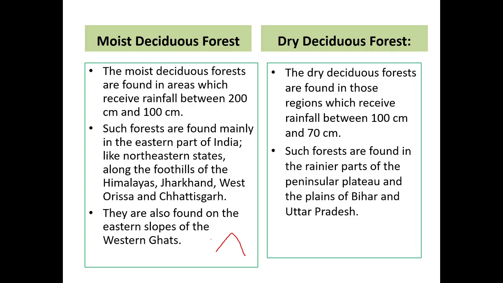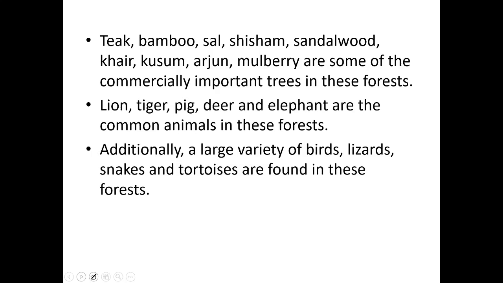So examples of trees are teak, bamboo, sal, sesame, sandalwood, khair, kusum, arjun, mulberry. These are examples of commercially important trees of tropical deciduous forest. You see the trees around you; they are the most common example of tropical deciduous forest. Examples of animals: lion, tiger, pig, deer, elephant. These are the common animals found in this forest. Additionally, a large variety of birds, lizards, snakes and tortoises are also found in this forest. So these types of animals and trees are found in these forests.